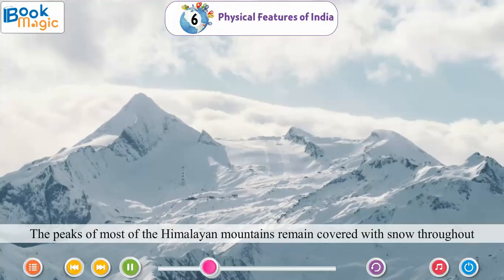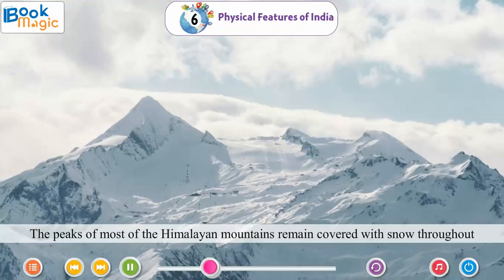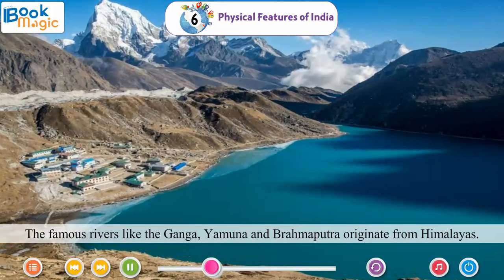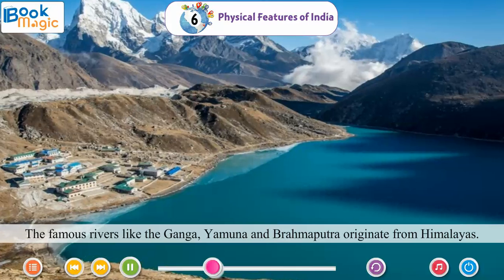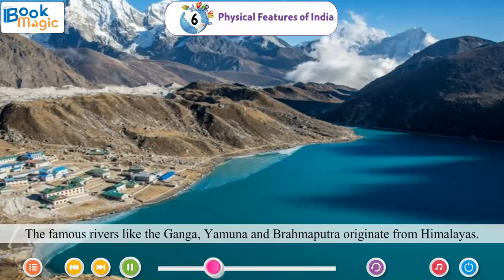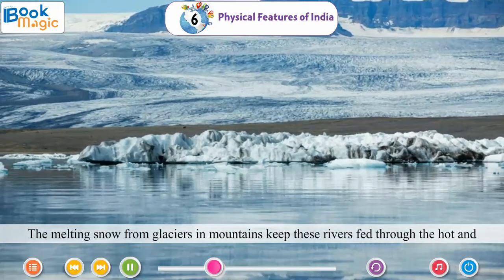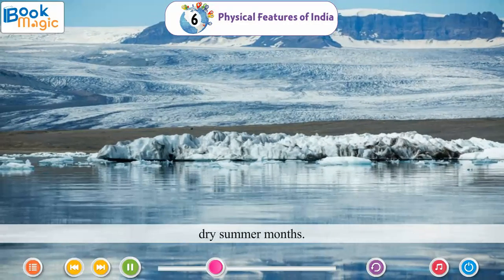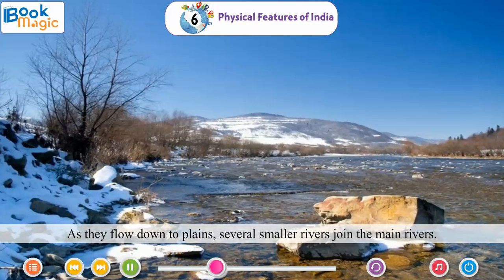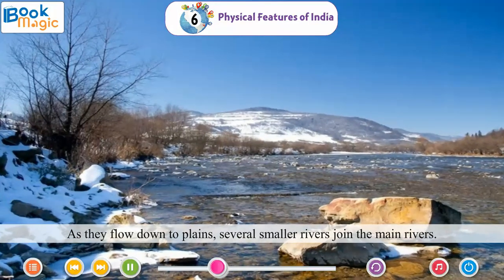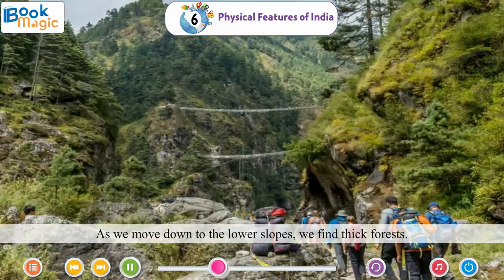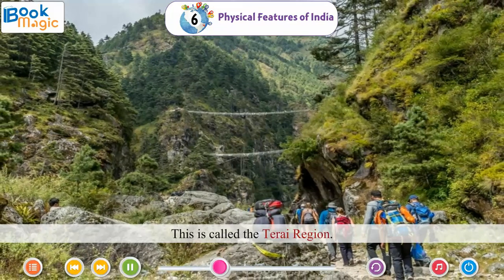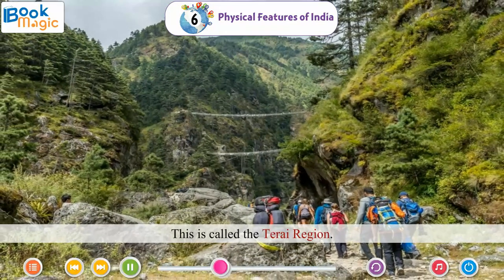The peaks of most of the Himalayan mountains remain covered with snow throughout the year. The famous rivers like the Ganga, Yamuna and Brahmaputra originate from Himalayas. The melting snow from glaciers in mountains keep these rivers fed throughout the hot and dry summer months. As they flow down to plains, several smaller rivers join the main rivers. As we move down to the lower slopes, we find thick forest. This is called the Terai region.